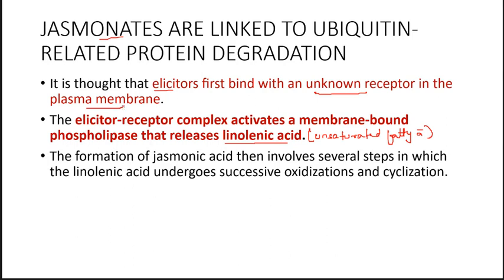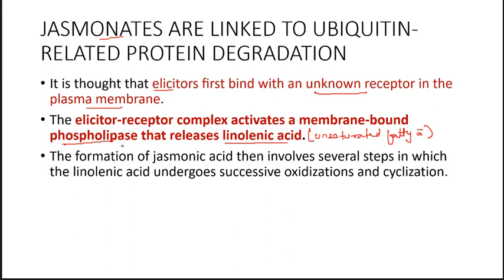When the receptors are activated by binding of these elicitors, they help in the release of linolenic acid, an unsaturated fatty acid that is a component of the phospholipid of the cell membrane.